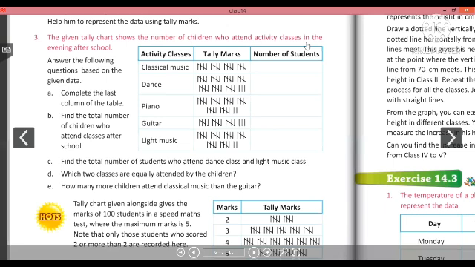We have question number 3, in which the tally marks is given and we have to calculate them and find out the number of students. So this is very easy, and then on that basis you have to solve these questions.